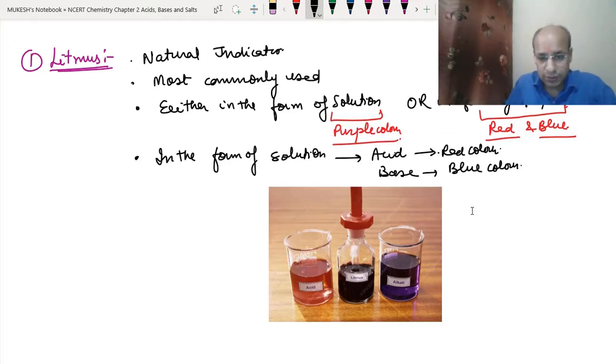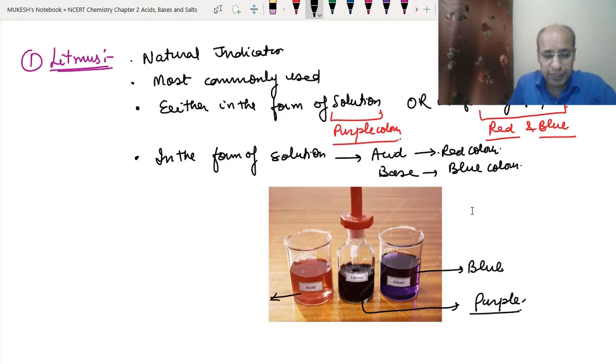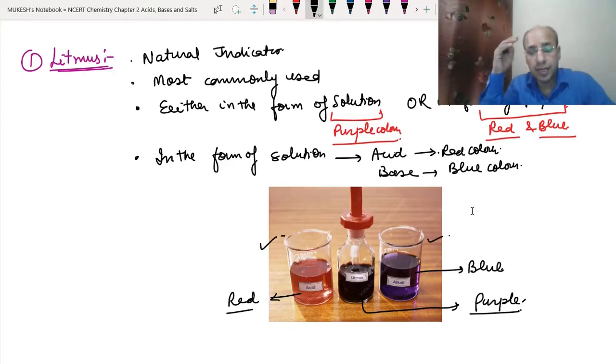So this is the litmus purple color solution that we have got. Now when it has been put into the alkali, or you can say base, then it becomes blue in color, and when we put it into the acid, then it becomes red in color. So we can see the different colors of the litmus solution in acid and base.